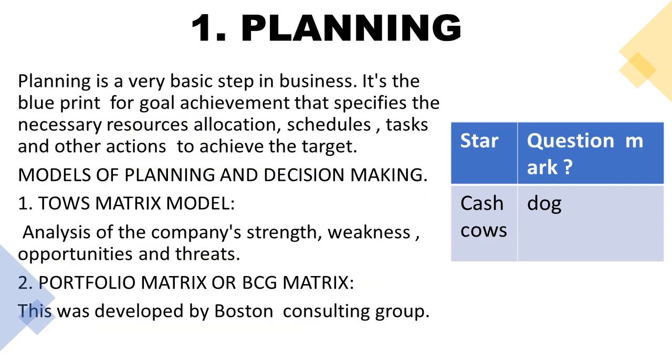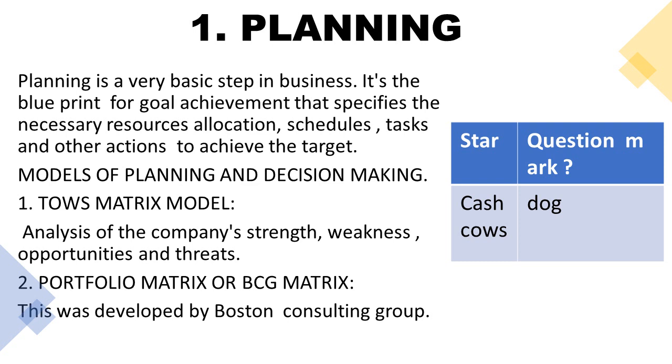Next, move on. Of these 5 functions, the first function is planning. So we'll start with what is planning. Whatever we are doing, whether it is daily routine work, special work, or a particular purpose work, we plan first, in our daily life also. So in the organization also they need planning. Planning is the first and basic step in the business.